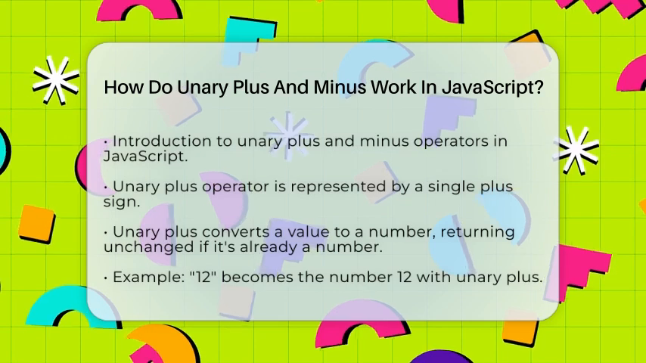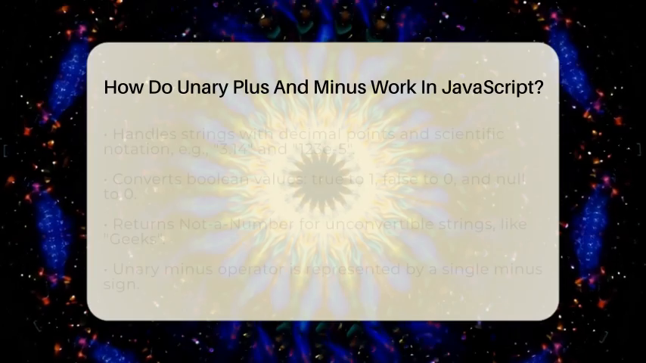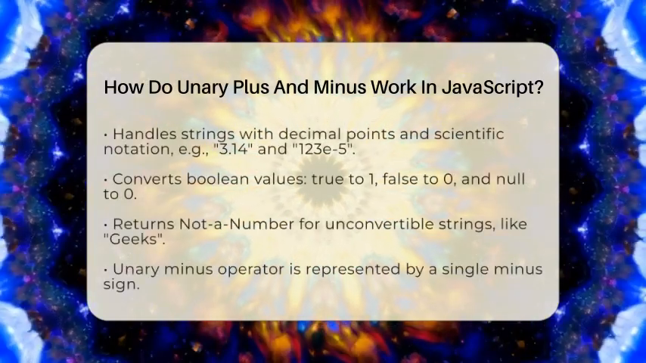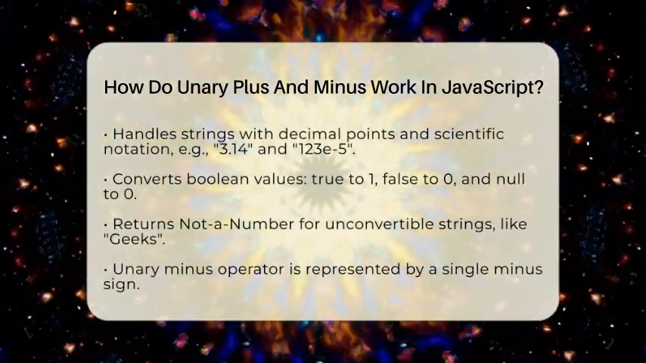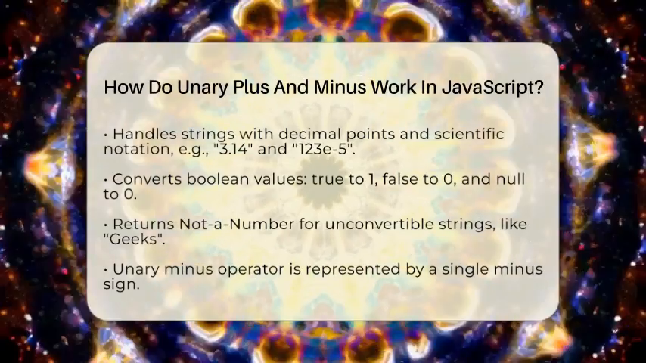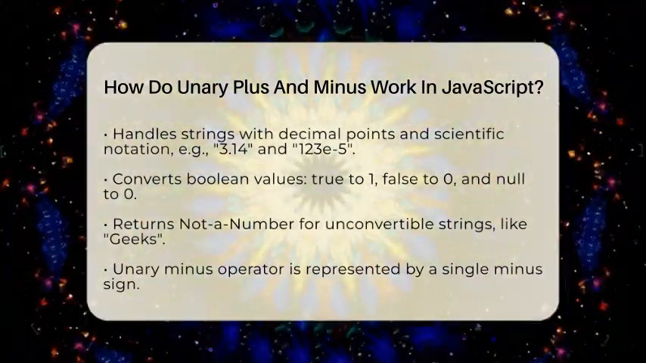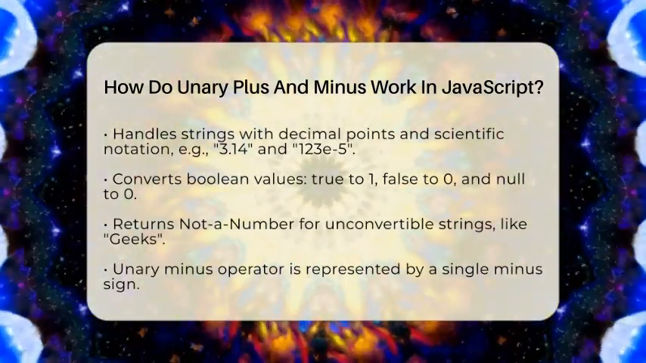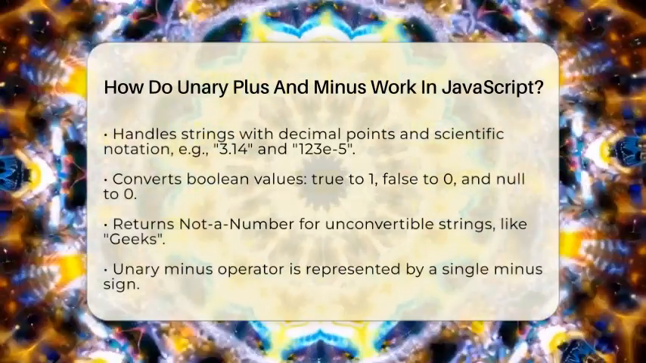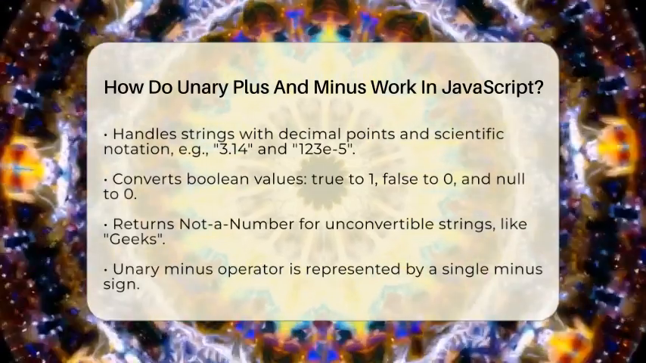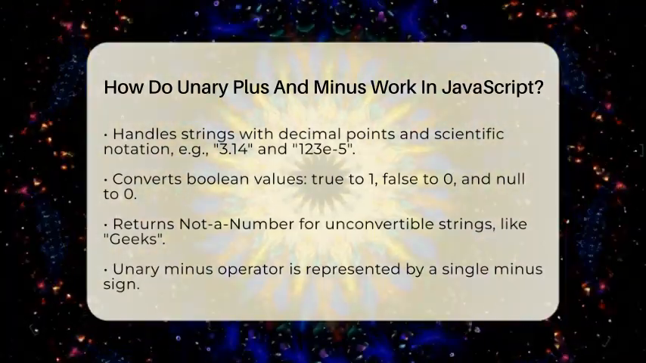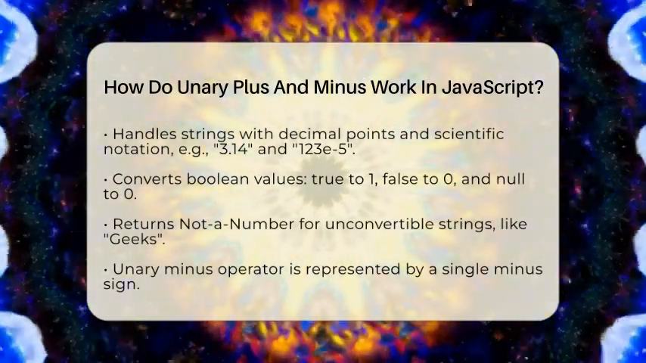What about strings that look like numbers but have decimal points or scientific notation? The unary plus can handle those too. So, "3.14" becomes 3.14, and "123e5" becomes 12300000. It's also handy for boolean values. When you apply unary plus to true, it turns into 1 and false becomes 0. Even null gets converted to 0.